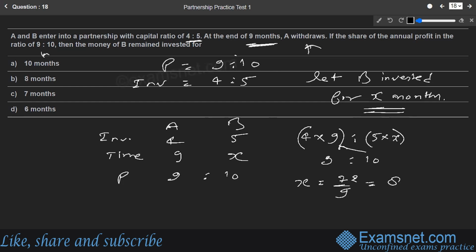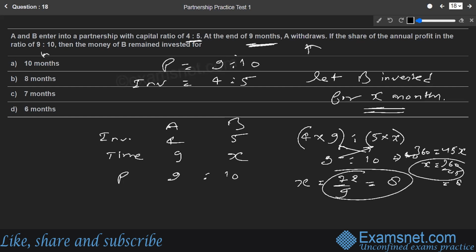We have done the cross multiplication here. If we do the cross multiplication, this gives us 360 is equal to 45X, which gives us the X value as 360 by 45, which comes out to be 8. Or we could have done 72 by 9. That is also giving the value as 8. So that is the X value. The time for which B invested his money is nothing but 8 months, which is available in option B, 8 months.